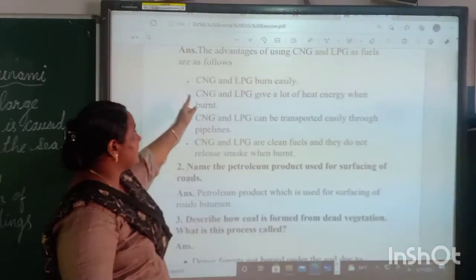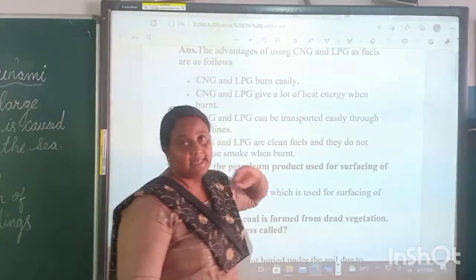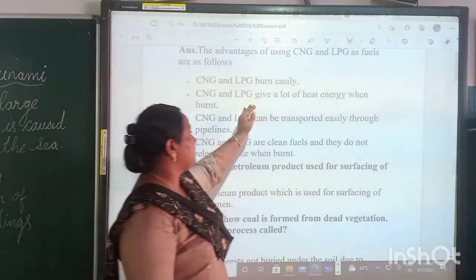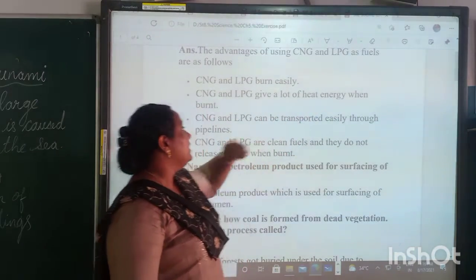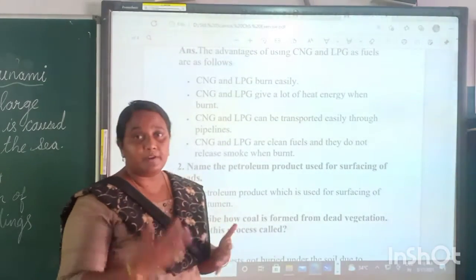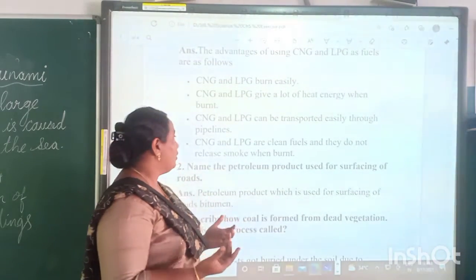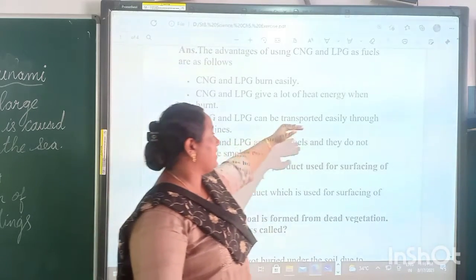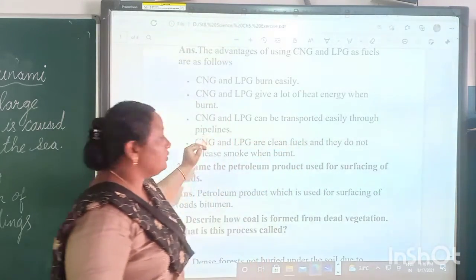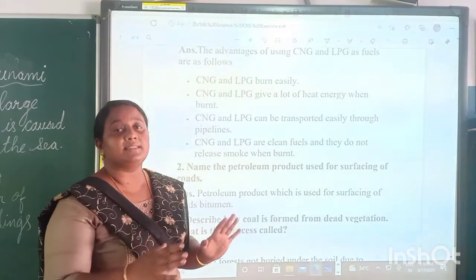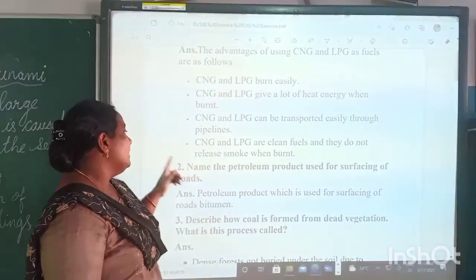First one, CNG and LPG burn easily. They can be burned easily. Next one, CNG and LPG give a lot of heat energy when burned. When they are burned, they will produce a high amount of energy. Then CNG and LPG can be transported easily through pipelines. They are very easily transported by pipelines.